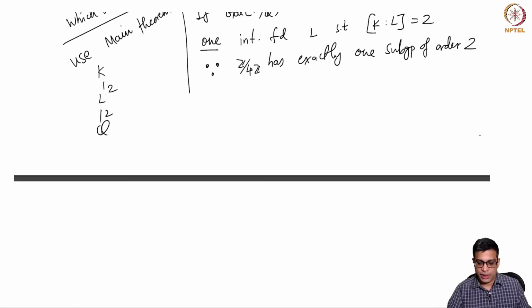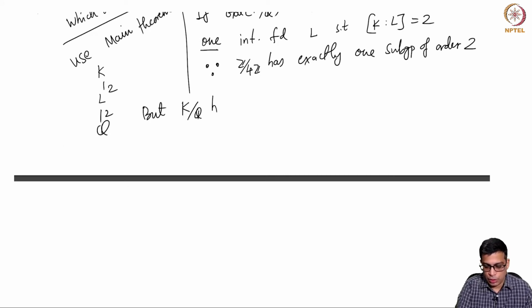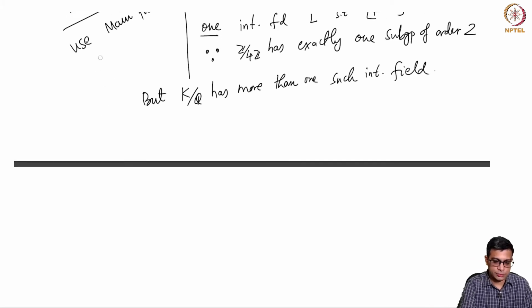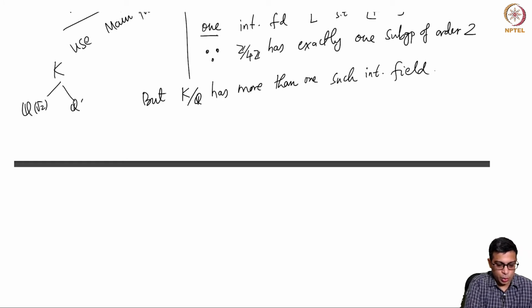But this is the point, K over Q has more than one such intermediate field. This is clear to us because it contains Q(root 2) and Q(i).